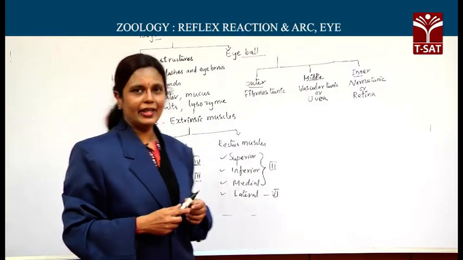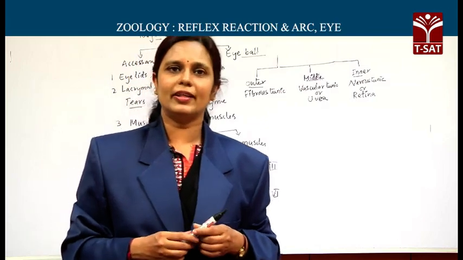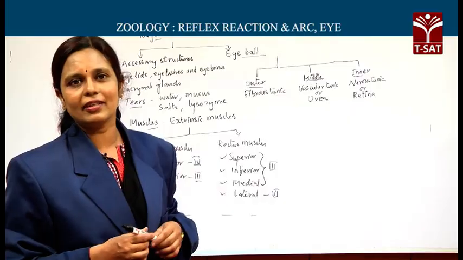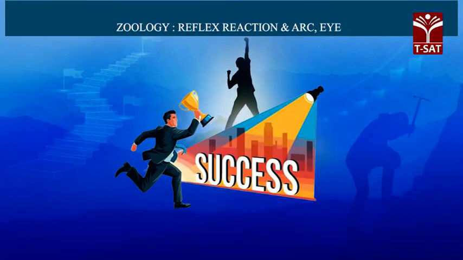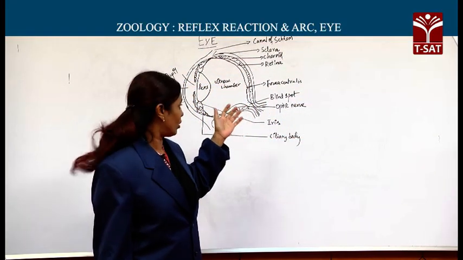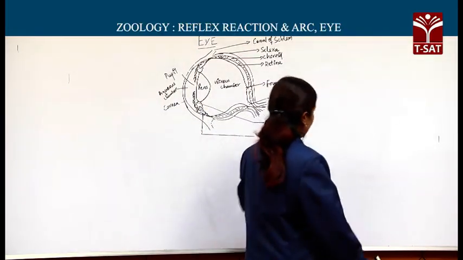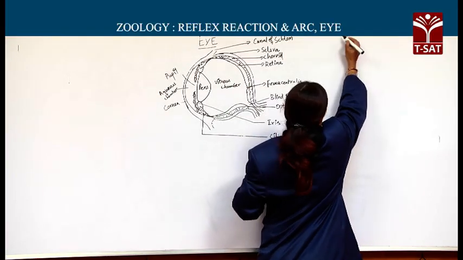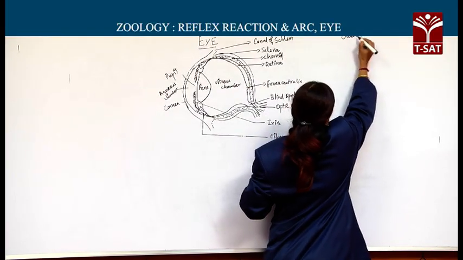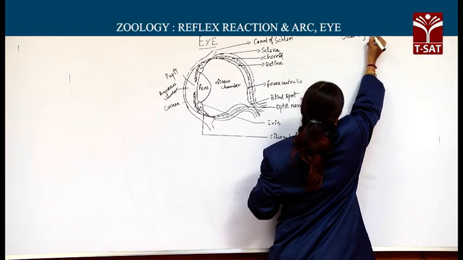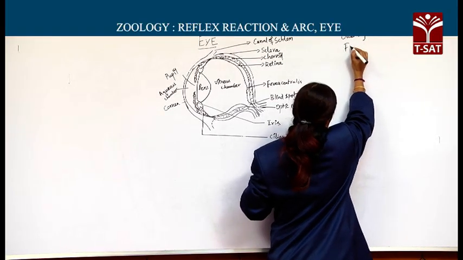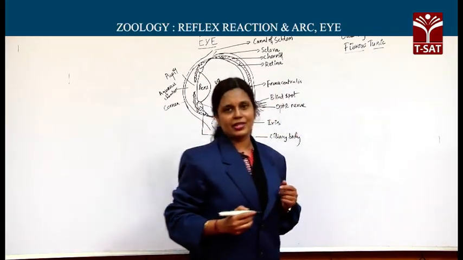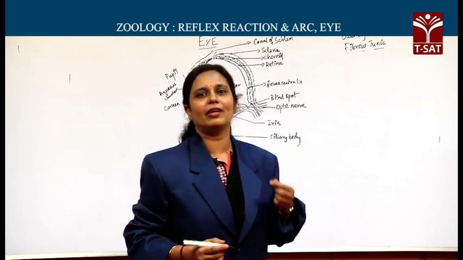Now let us learn in detail about all the 3 layers of the eyeball as well as the lens present inside the eyeball. Out of the 3 layers of the wall of the eyeball, the outermost layer is nothing but fibrous tunic. Tunic stands for a layer.